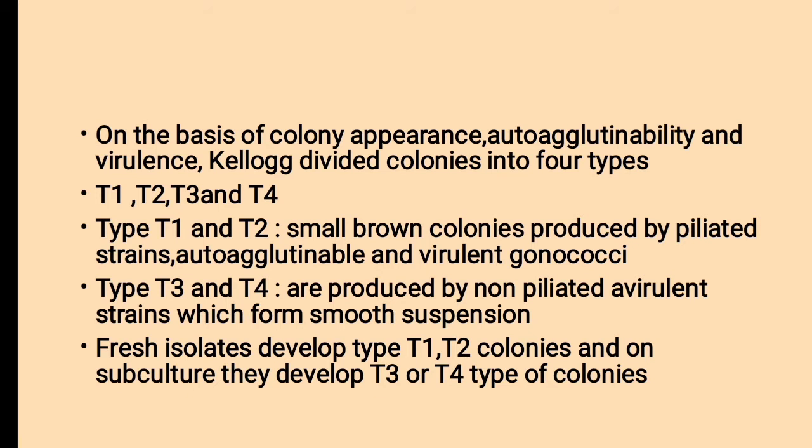Types T3 and T4 are produced by non-piliated avirulent strains which form smooth suspension. Fresh isolates develop type T1, T2 colonies and on subculture they develop T3 or T4 type colonies. So on the basis of colony appearance, T1, T2, T3, T4 are the four types of colonies.